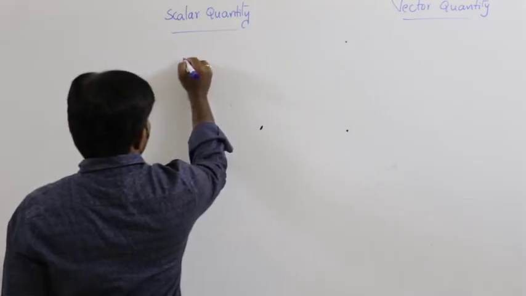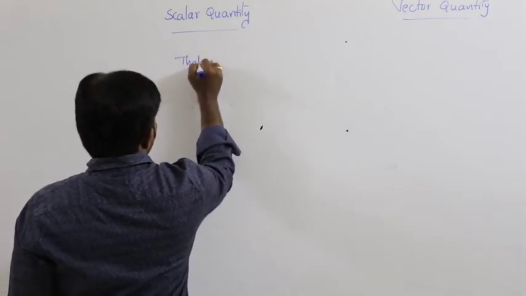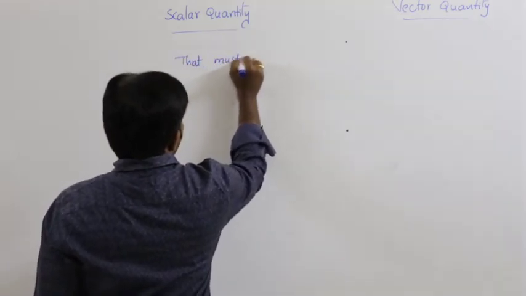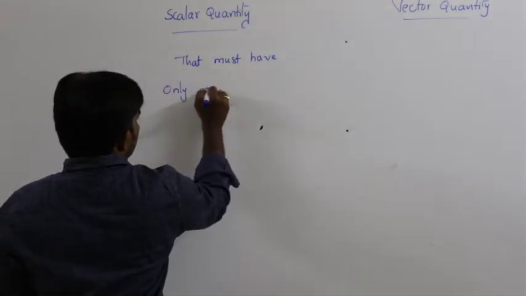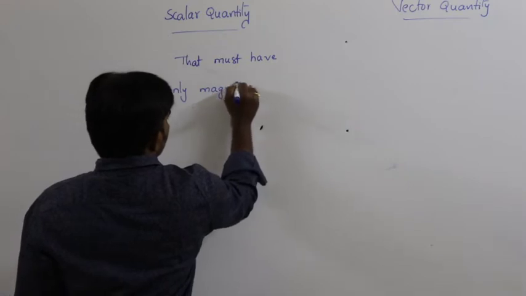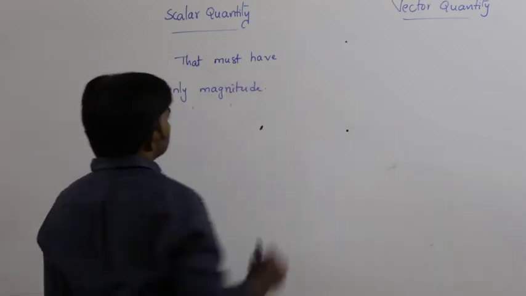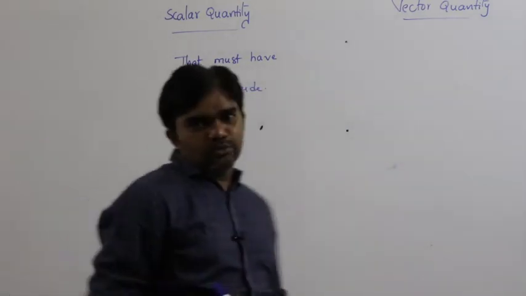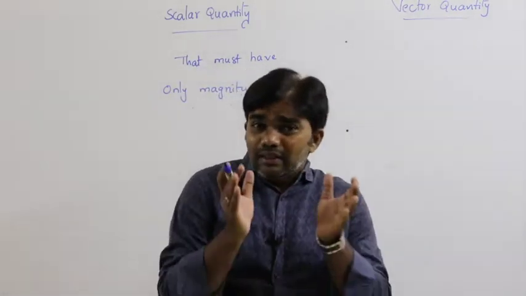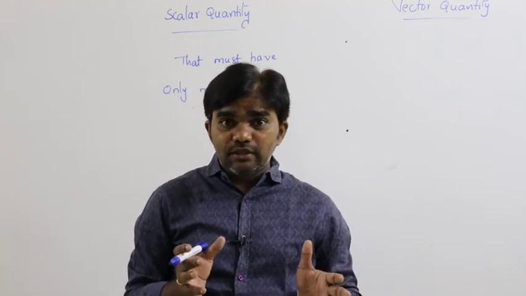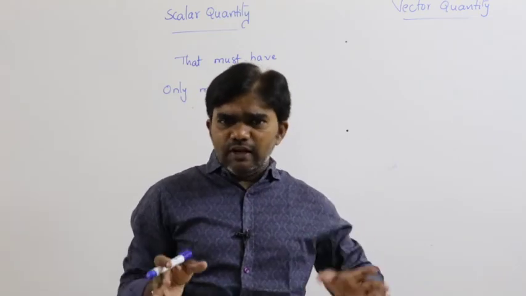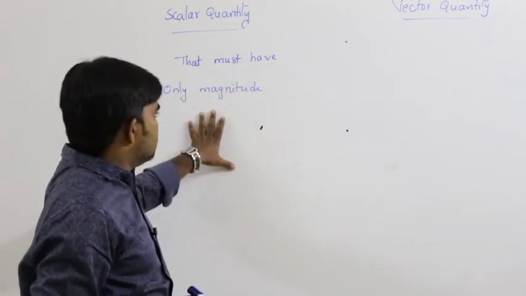A physical quantity that must have only magnitude. So what is meant by the magnitude? The magnitude is nothing but the numerical value. Any value, that is a scalar quantity.